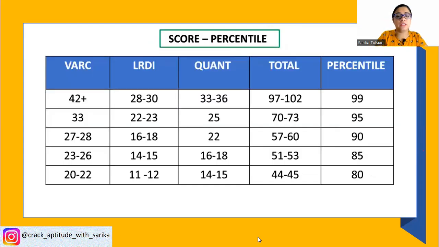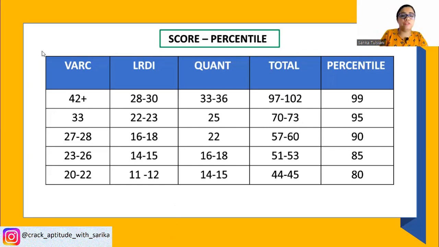Now coming to the scores and the cutoffs. So yes, these are the scores for different sections and the expected percentiles. After speaking to a lot of faculty members and a lot of students across slots, this is the score and the percentile I could conclude.